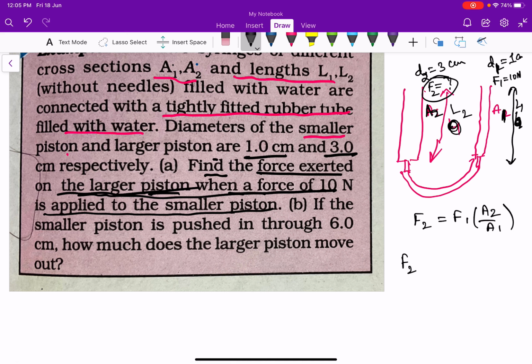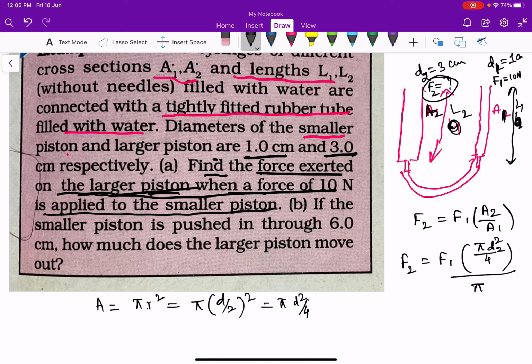So F2 is equal to F1 into A2, which is pi d square by 4. Area of cross section is pi r square, but here r is d by 2 whole square. Radius is equal to half of the diameter, so pi d square divided by 4. So pi d2 square by 4 divided by pi d1 square by 4. This is A1. A1 is pi d1 square by 4. So here pi by 4 and pi by 4 cancel.